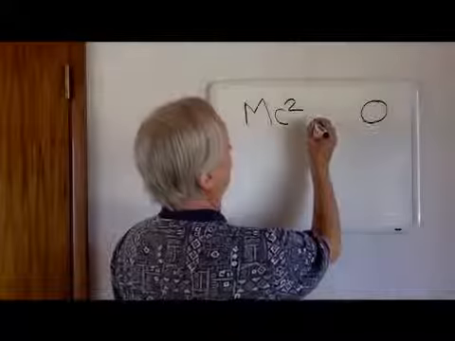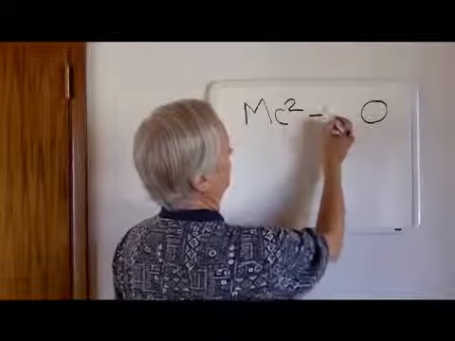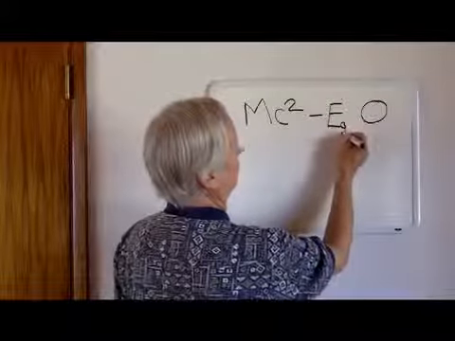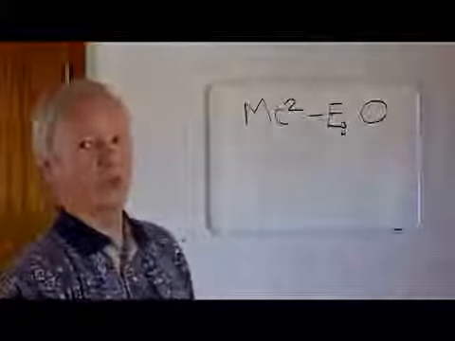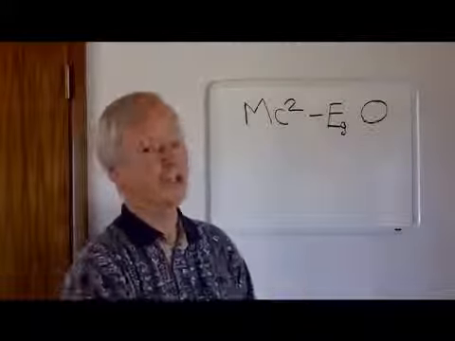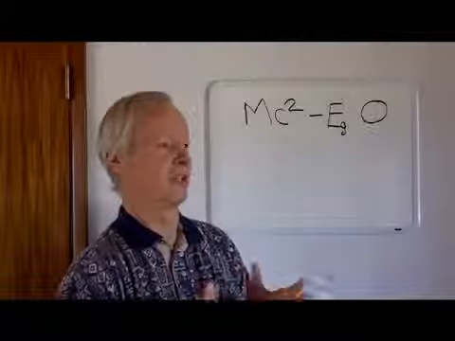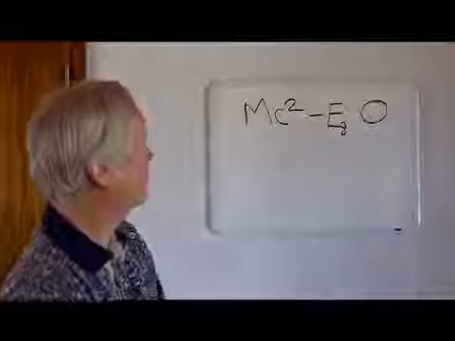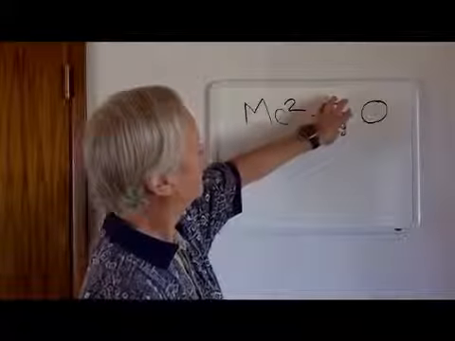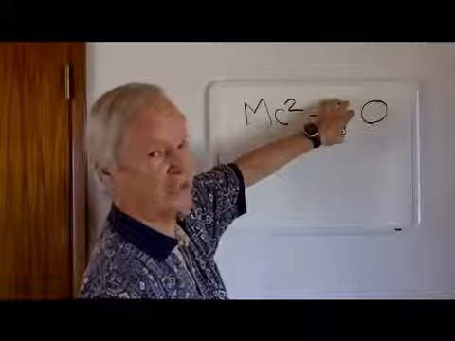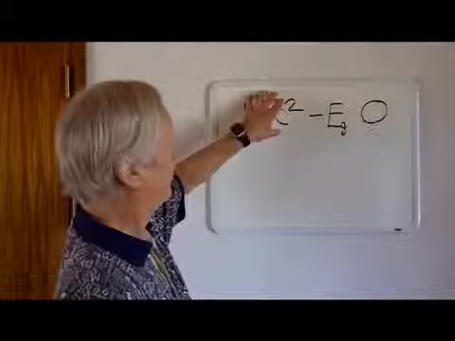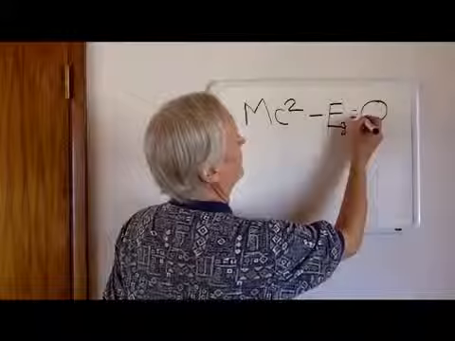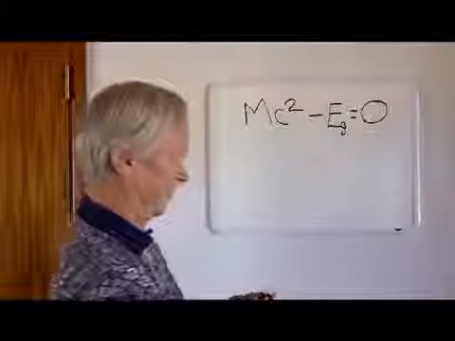But there's a loophole. If we add up all the energy, there's a negative energy that we'll call E sub G, and G is for gravity. This is a gravitational energy, and it's easy to calculate. It can be calculated based on the Hubble radius, the mean density of matter, and how fast this matter is expanding. It's not hard to calculate, but when the calculation is done, physicists find that the negative energy of gravity balances the positive energy in the universe, resulting in a universe where the energy sums to zero.